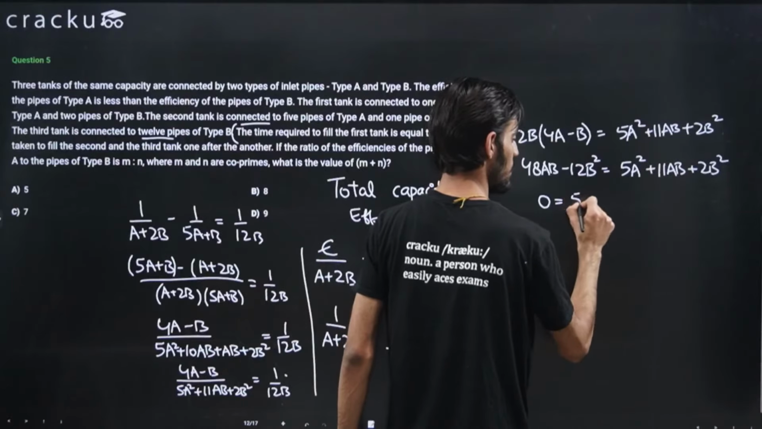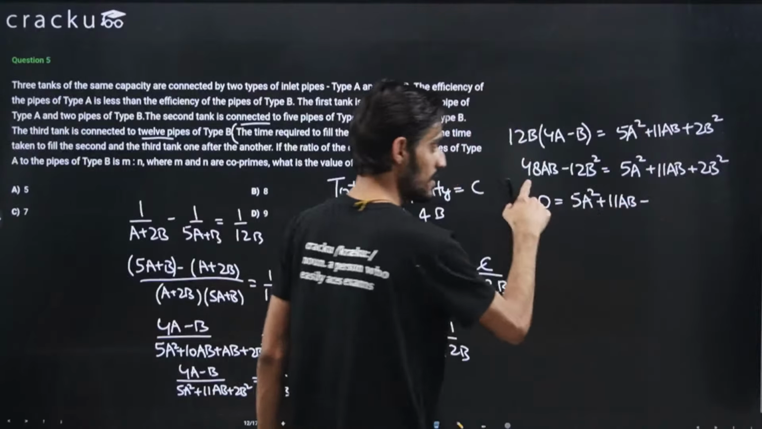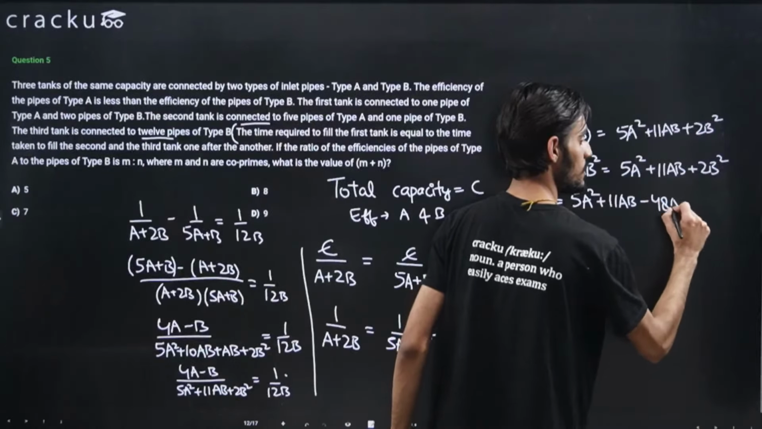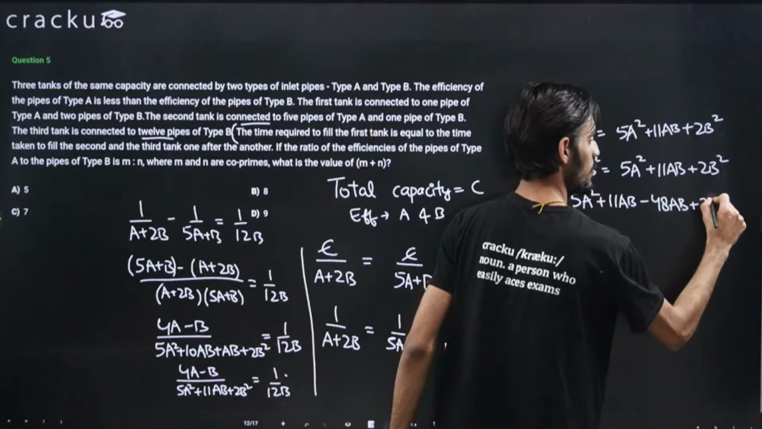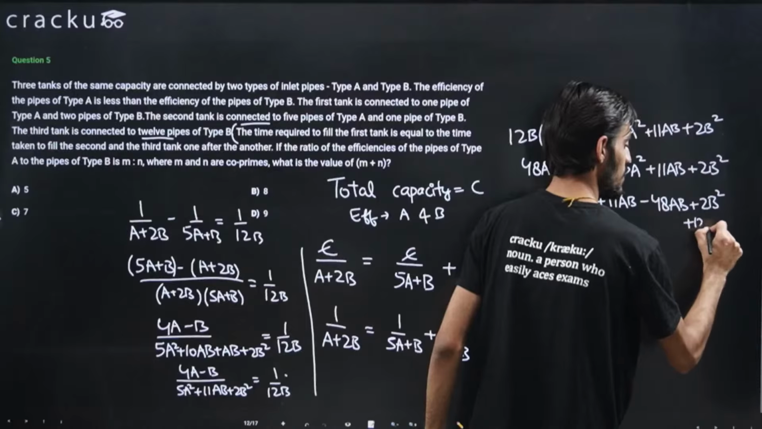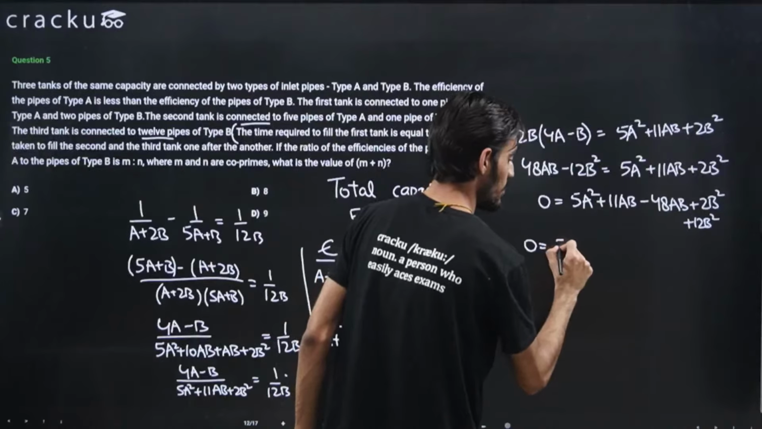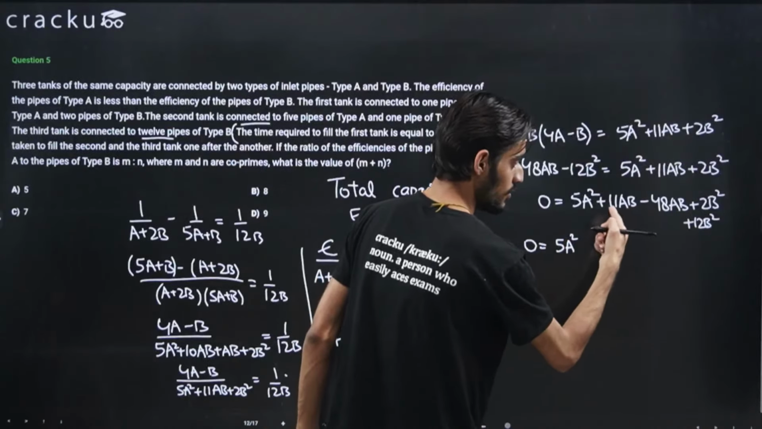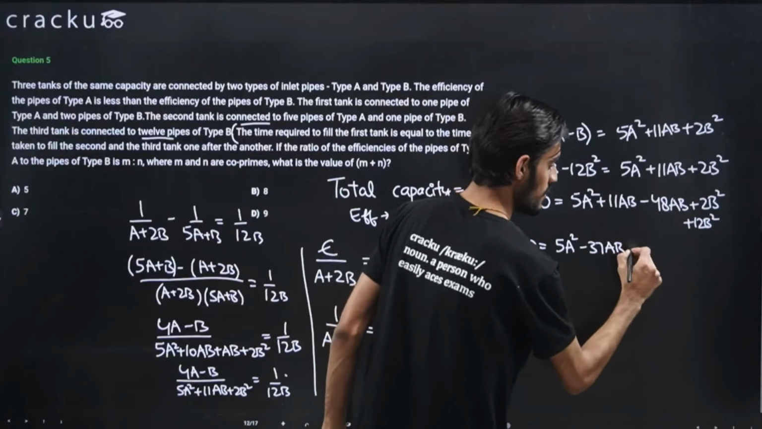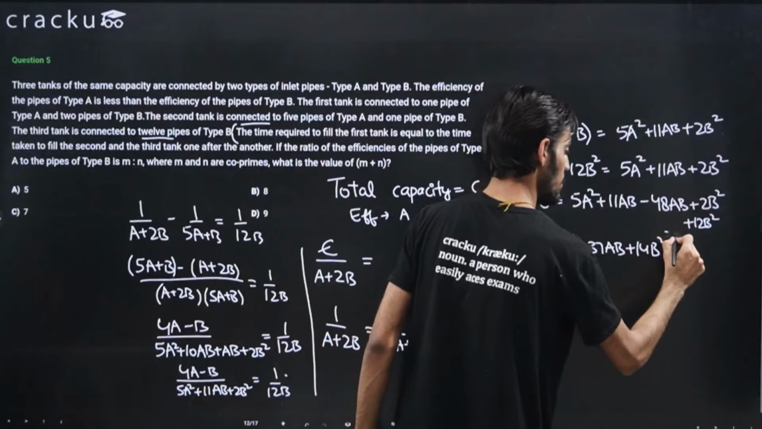So this is 5a square plus 11ab minus 48ab. I'm taking this to the right hand side. So this will be 48ab plus 2b square plus 12b square. Okay, I'm writing it here, that is 12b square. So solving this will come out to be 5a square. So 11 minus 48 will be minus 37ab plus 14b square.